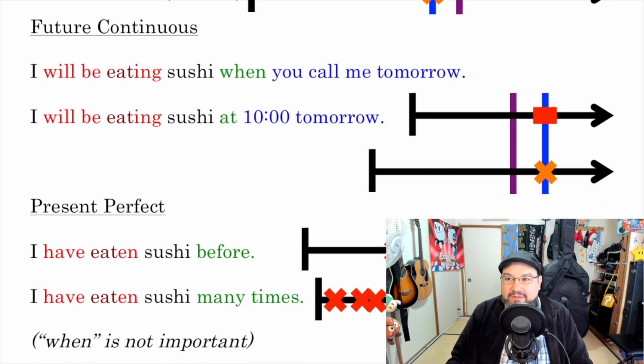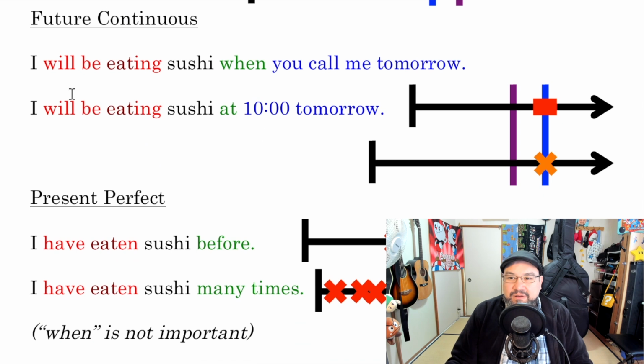Similarly, the future continuous, I will be eating sushi when you call me tomorrow. I will be eating sushi at 10 o'clock tomorrow. Again, two timelines. Doing something when something else happened or will happen. So it's will happen because it's future. So I will be eating sushi when you call me tomorrow. Okay? Or I will be eating sushi at 10 o'clock tomorrow.